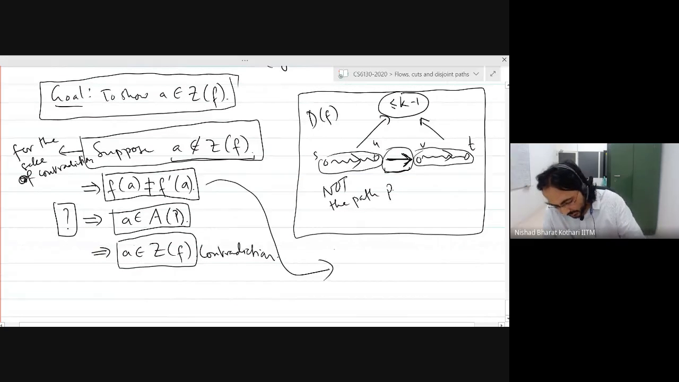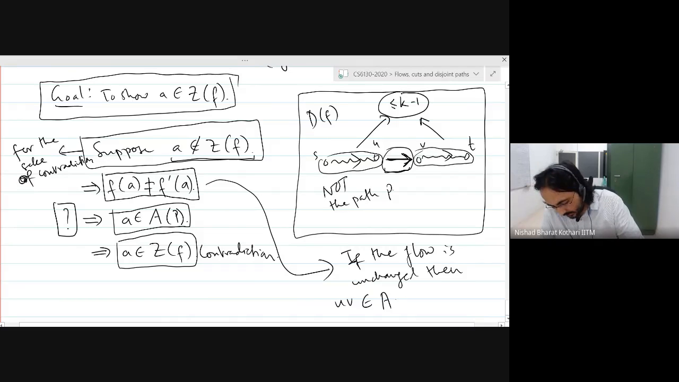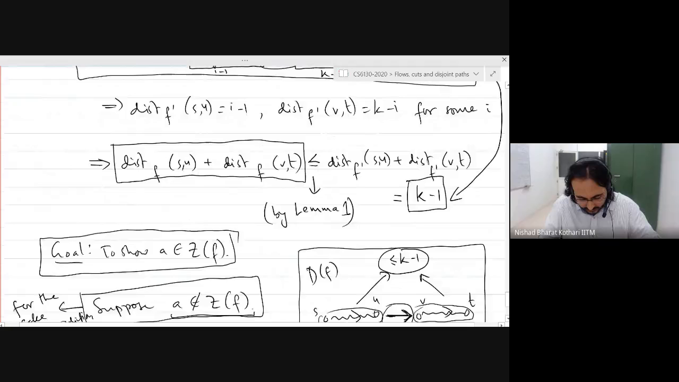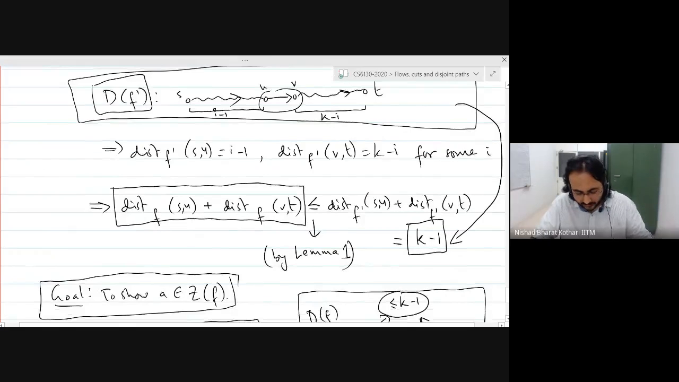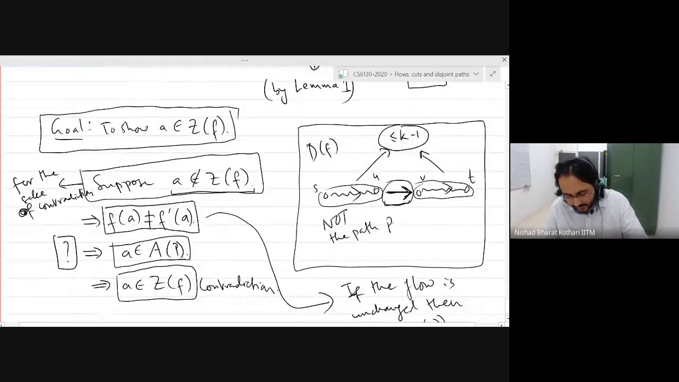If the flow is unchanged, then UV would also be an arc in F, right? We know that UV is an arc in this graph. If the flow did not change, it would also be an arc here, and then you would get a path which has length k, right?